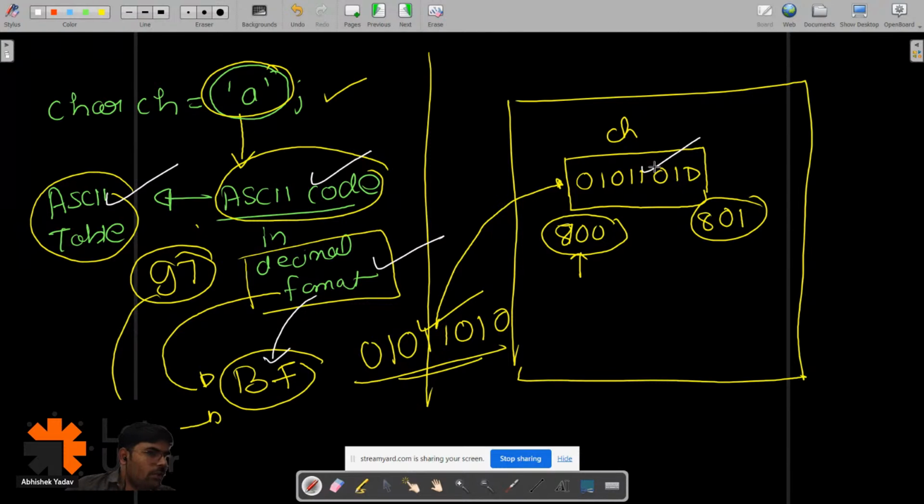Mahesh, it is a part of memory storage, how to store in the memory. I'm not able to get your question, Mahesh.